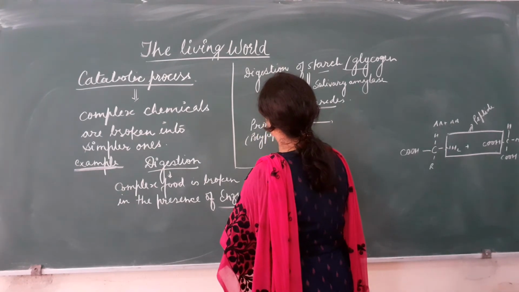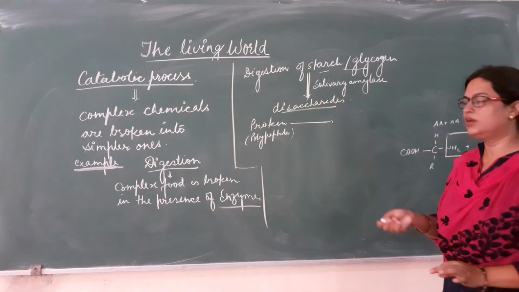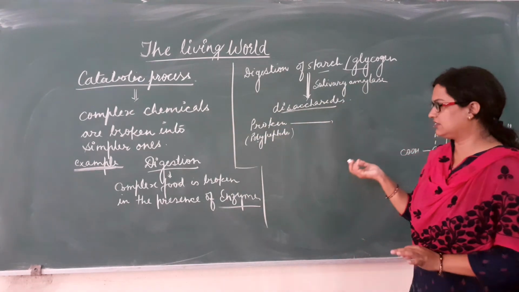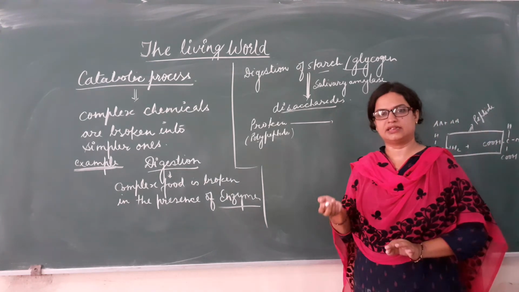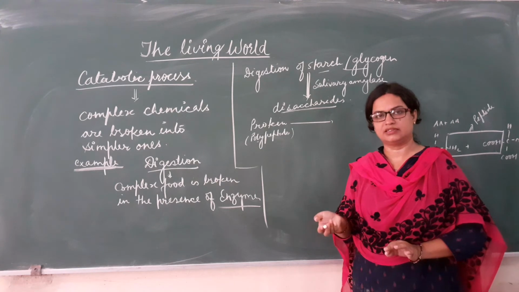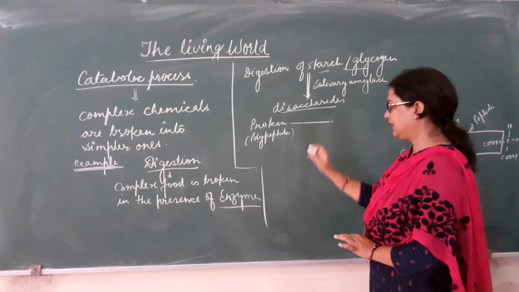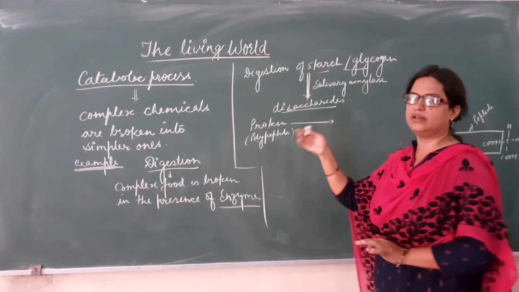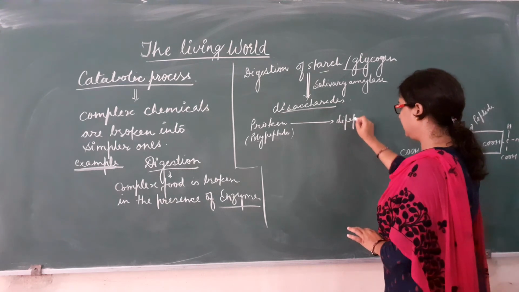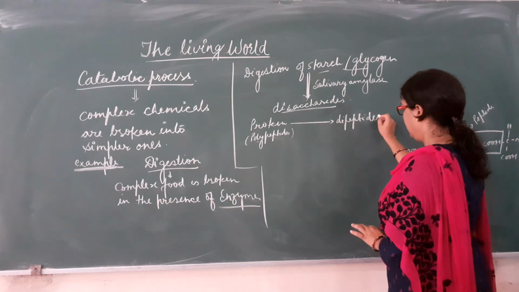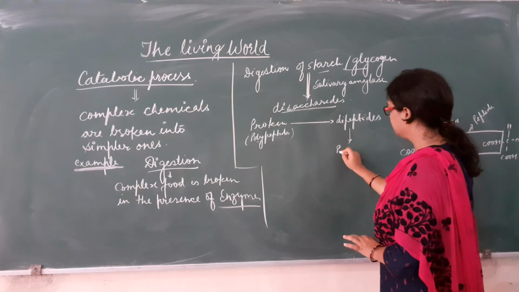It is digested with the help of proteolytic enzymes. In our system, there are several proteolytic enzymes present. For example, trypsin, chymotrypsin, procarboxypeptidase, dipeptidase, peptidase, all are proteolytic. So protein is digested with the help of a proteolytic enzyme into dipeptides, and dipeptides are broken into peptides.